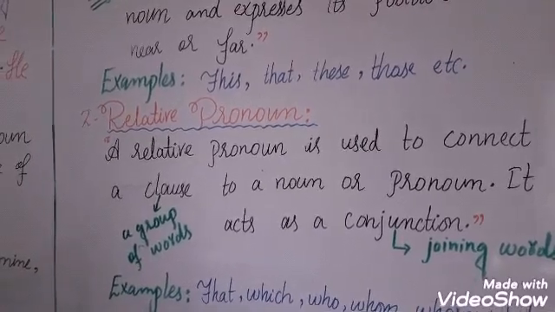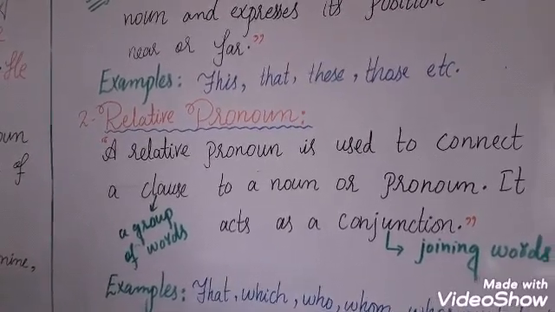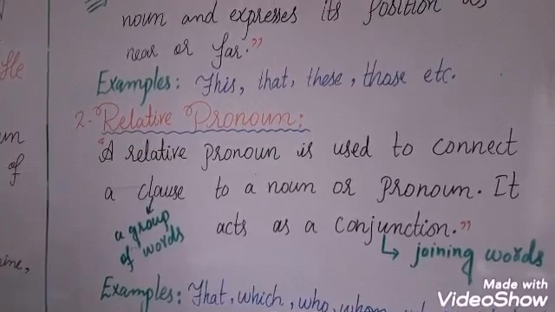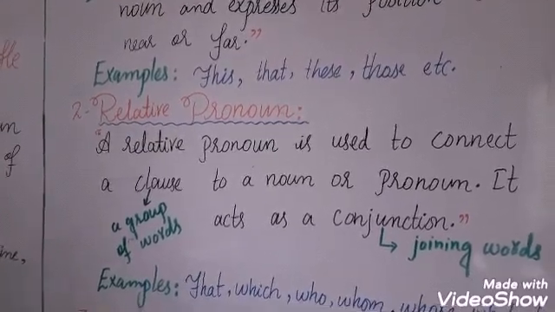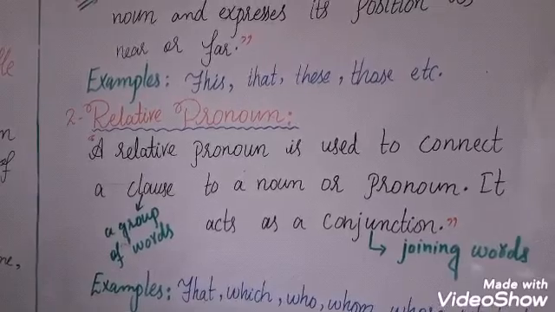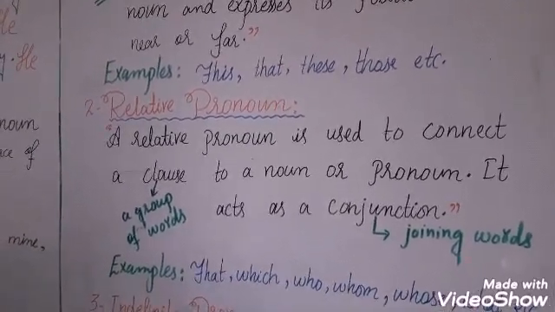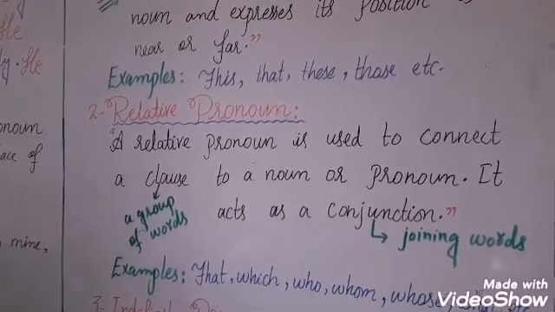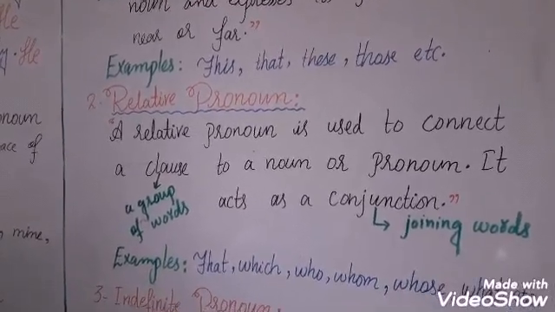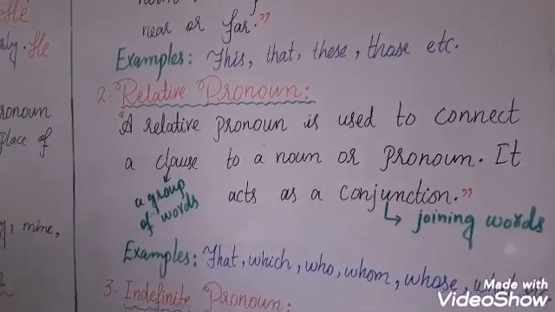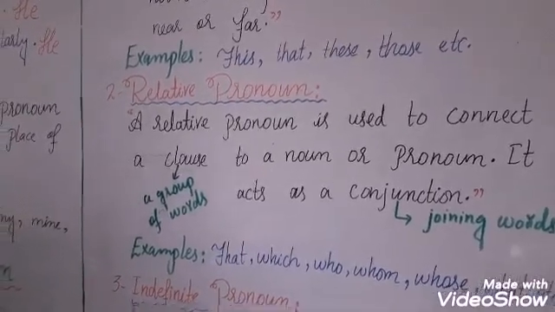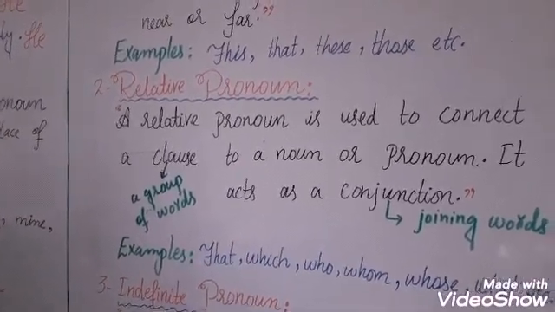Now we move towards our next type of pronoun, that is relative pronoun. Its definition is that a relative pronoun is used to connect a clause to a noun or pronoun. It acts as a conjunction. Here we have used the words clause and conjunction. We will explain them. Clause is a group of words.